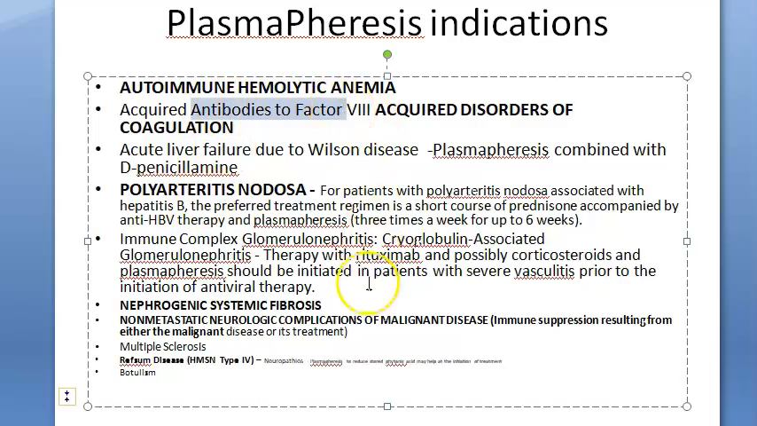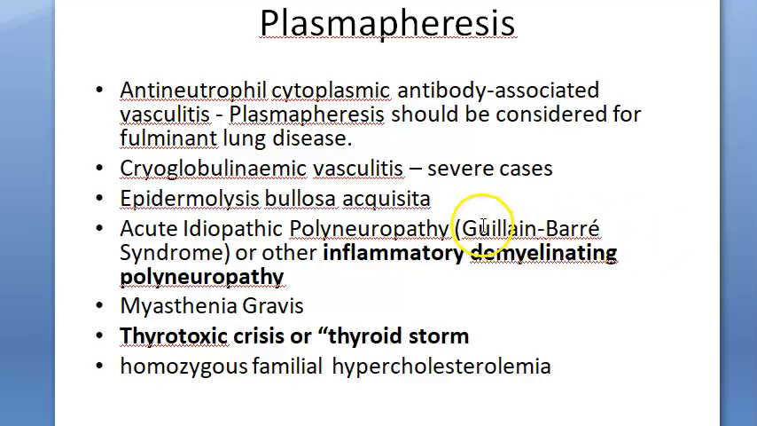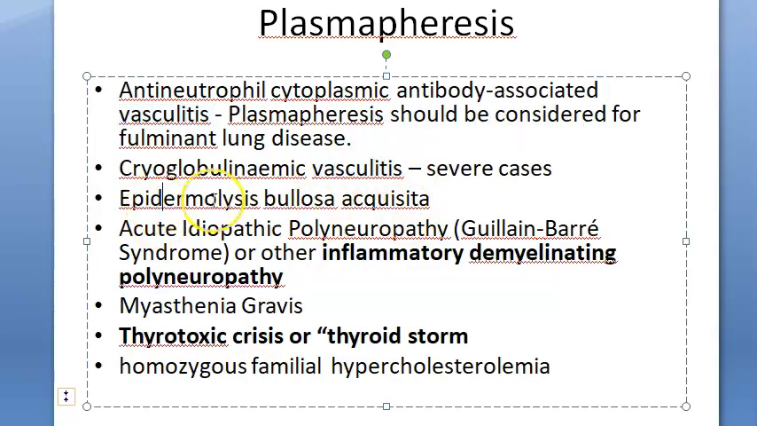some coagulation factor autoantibody. Then glomerular nephritis because of immune complex, guys, nephrogenic systemic fibrosis, then some malignant diseases also they're talking about, then Refsum disease, botulism, then what else? I'm just revising, guys, take it easy. Vasculitis, all the autoimmune ones, epidermolysis bullosa, polyneuropathy, Guillain-Barré, any other demyelinating neuropathy, myasthenia gravis, we told you, thyrotoxic crisis, storm, hypercholesterolemia, homozygous familial. That means this homozygous familial one is problematic, right?